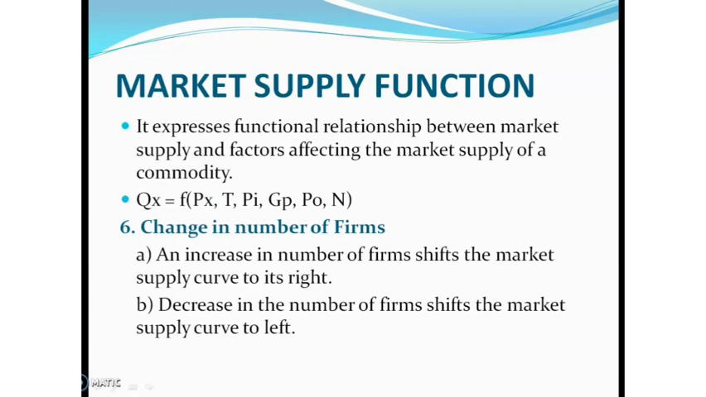Then change in number of firms is the additional determinant of market supply function. An increase in the number of firms shifts the market supply curve to its right. If the number of firms or number of producers increases in a market, it leads to a rightward shift of supply curve. At the same time, a decrease in the number of firms or producers in a market leads to a leftward shift in market supply.